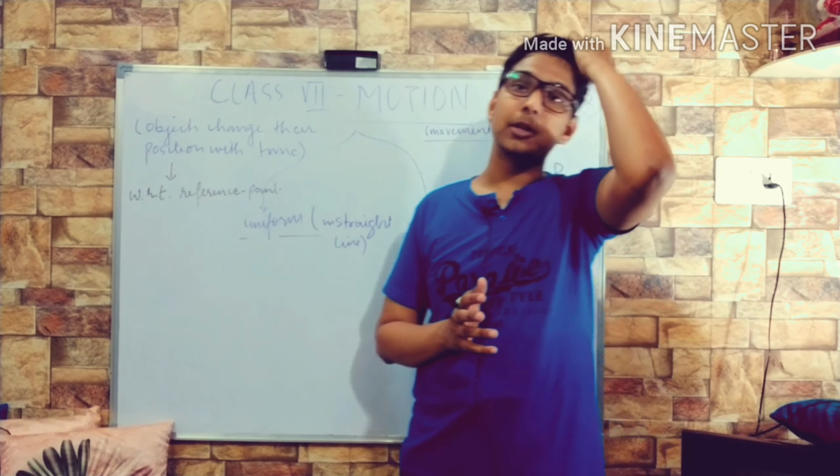For uniform motion, the object must travel in a straight line. अगर वो कर्व में जाता है या किसी भी इस तरह के रूट में जाता है, then that motion will not be considered as uniform motion. For considering uniform motion, the object must travel in a straight line with a uniform speed, means the distance covered in equal interval of time should be equal.